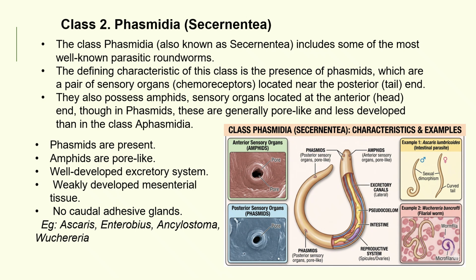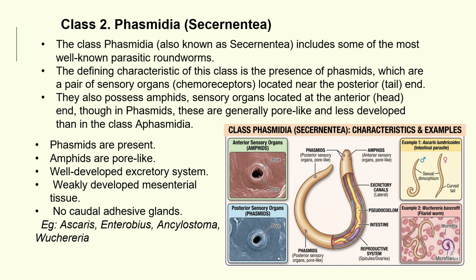The class 2 Phasmidia includes some of the most well-known parasitic roundworms. The most defining characteristic of this class is the presence of phasmids, which are a pair of sensory organs located near the posterior tail end, and these are chemoreceptors. They also possess amphids, which are sensory organs located in the anterior region, and these are generally pore-like or less developed than in the class Aphasmidia. So here in this image you can see the phasmids, which are well developed, and also the amphids.